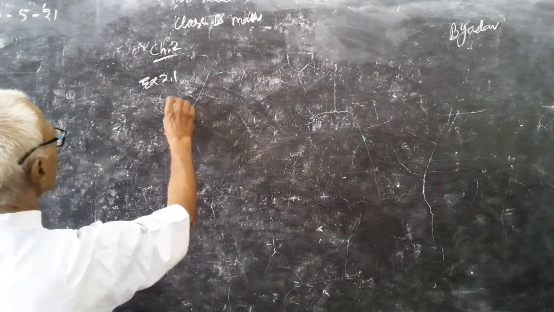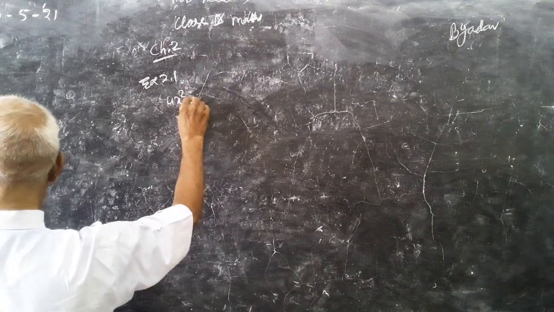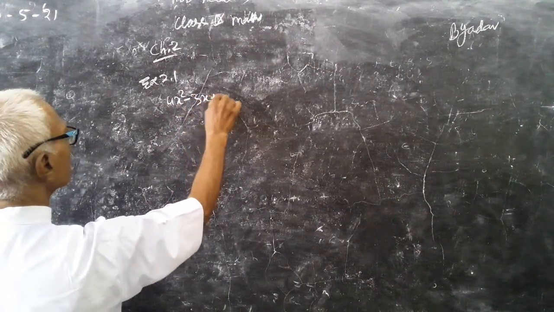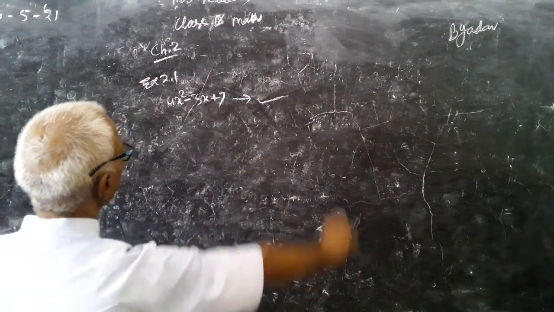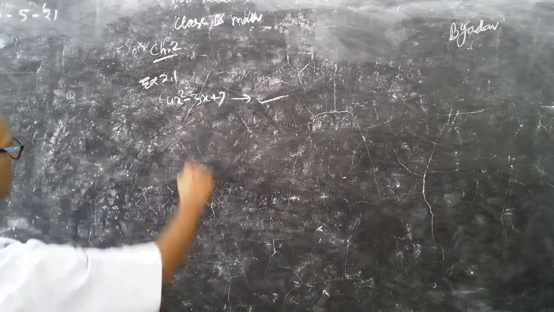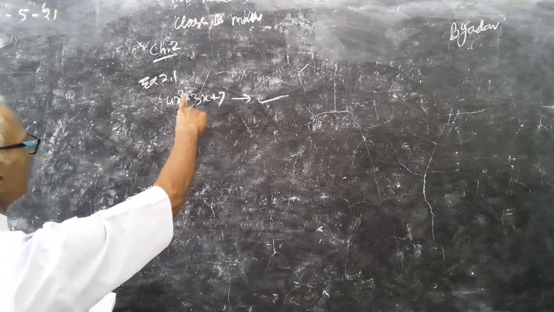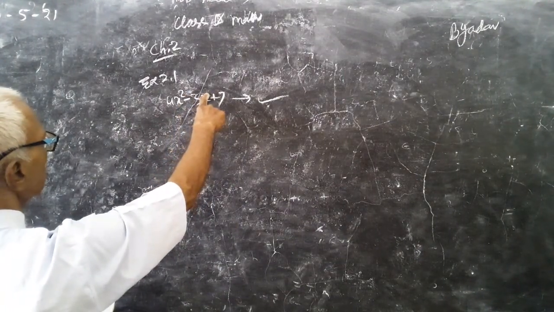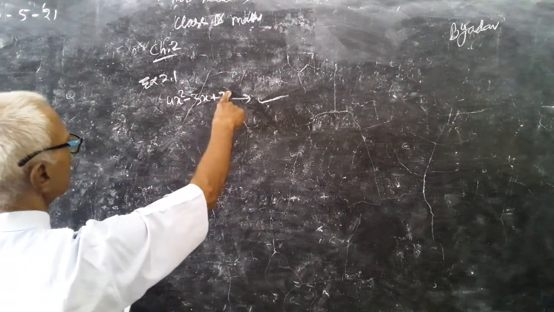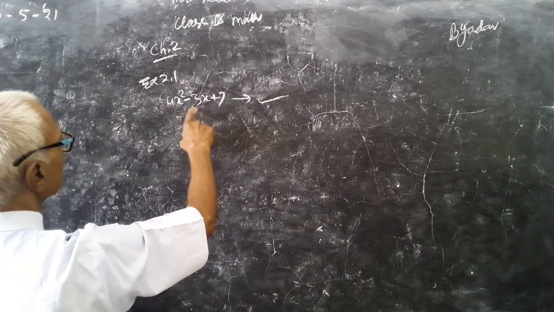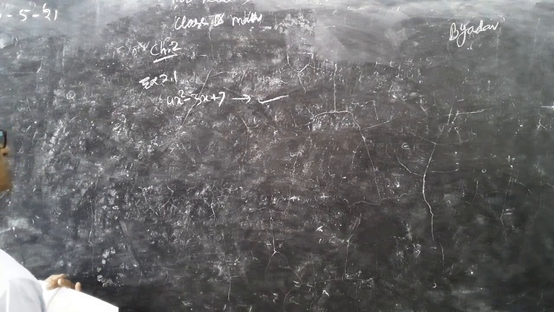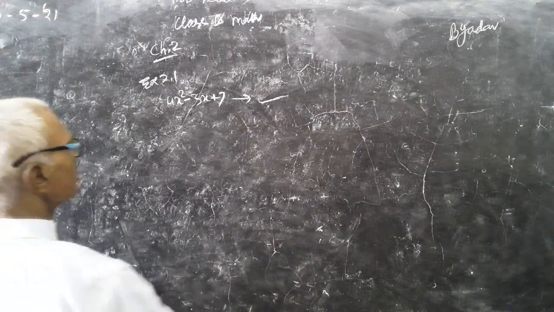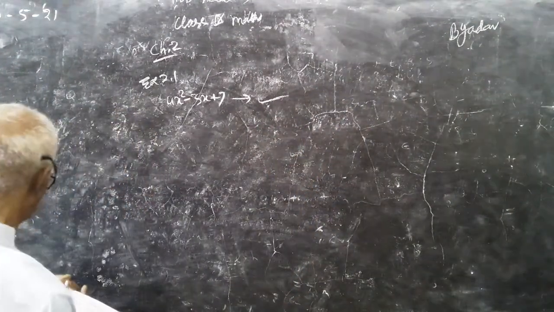So you see, 4x square minus 3x plus 7. It is a polynomial in one variable because the powers of x are 2, 1, and 0, and the numbers 4, minus 3, 7 are real numbers. So it is a polynomial in one variable.